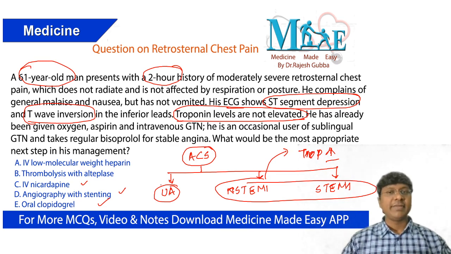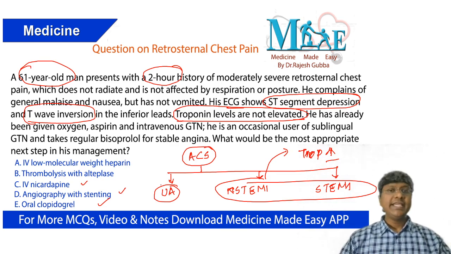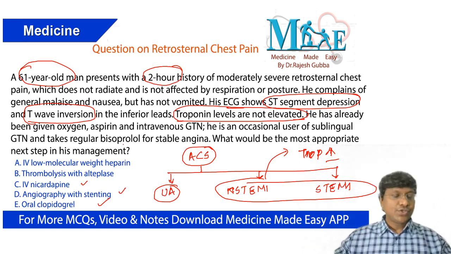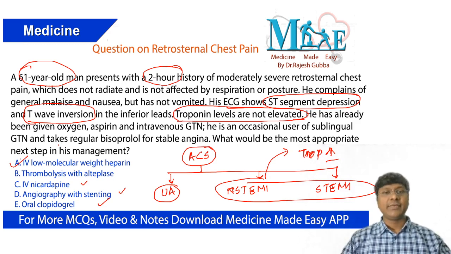If it is not relieving by taking sublingual nitrate, think of unstable angina. Now, in case of unstable angina, anticoagulation is the important management. So what is the answer here now? That is the intravenous low molecular weight heparin that you need to give, because the patient is already on a single antiplatelet, that is aspirin. So the requirement of clopidogrel is not very important in this particular patient.